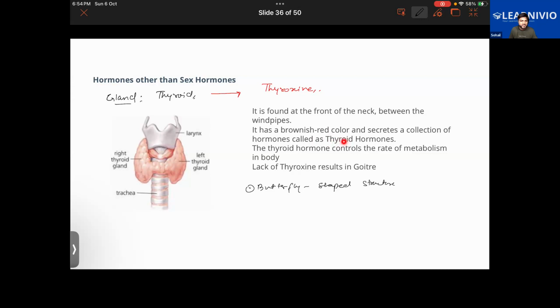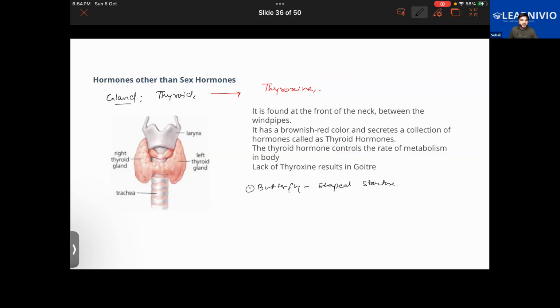Lots of hormones will be secreted by it. One of them is thyroxine. Thyroxine is the main hormone secreted by the thyroid gland. When we discuss the thyroid hormone now, you have to understand that the thyroxine hormone is being discussed. It will control the rate of metabolism in the body.